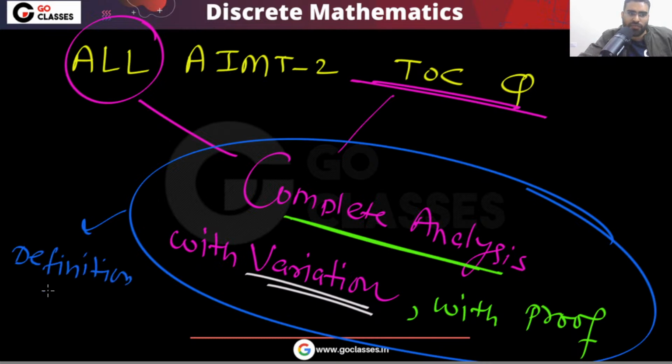This is how you can define Go classes, that in Go classes we will do complete analysis with proof, with variation of every question, whatever question we solve, whether it is a GATE question or a standard question. Whatever concept we study, we always study with proof, with variations, with complete analysis. This is the definition of Go classes.